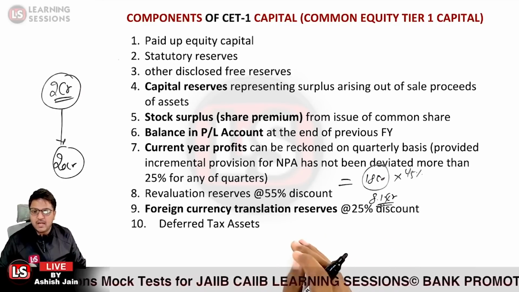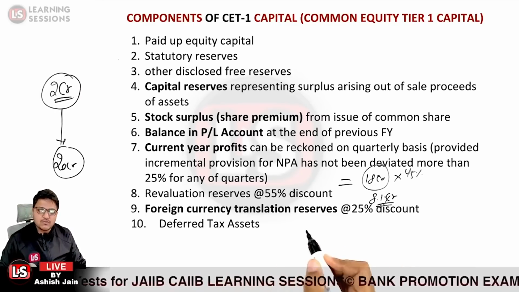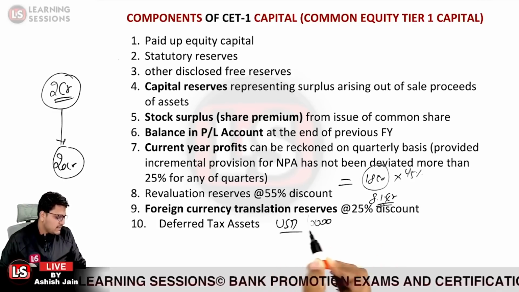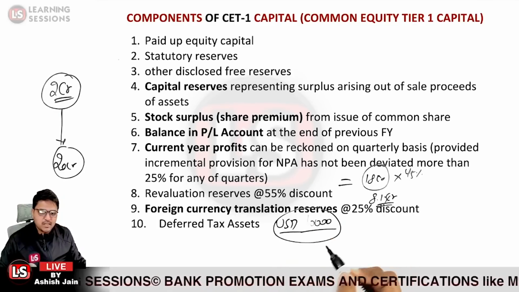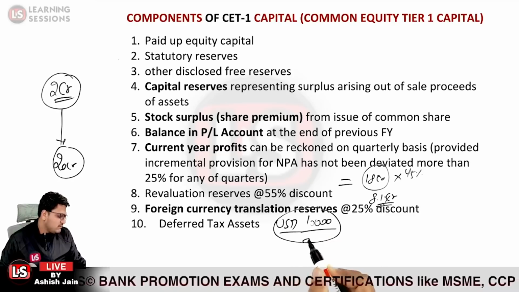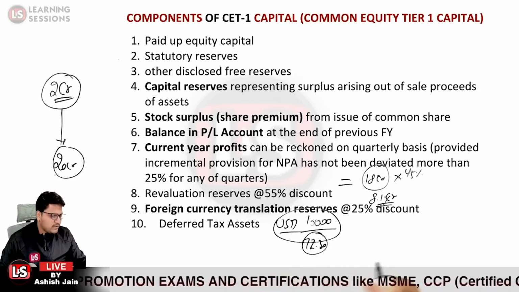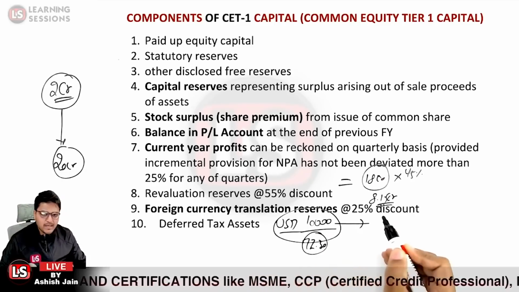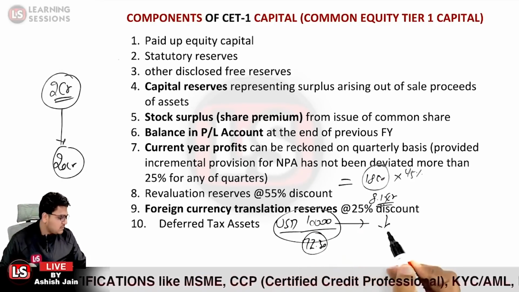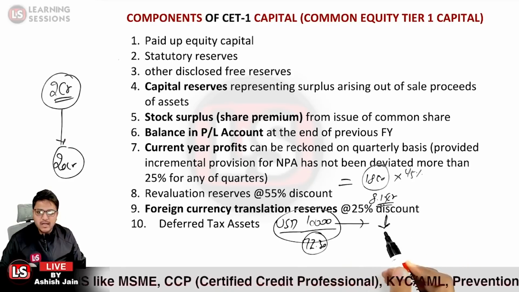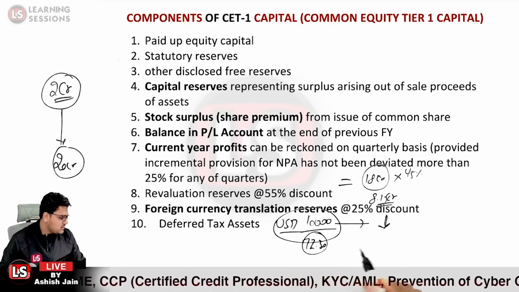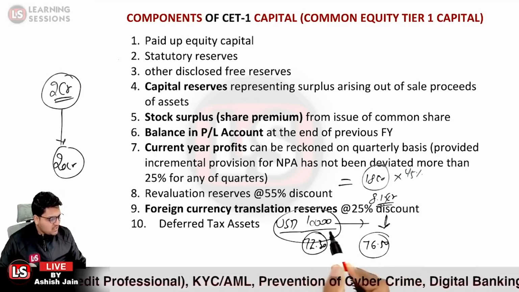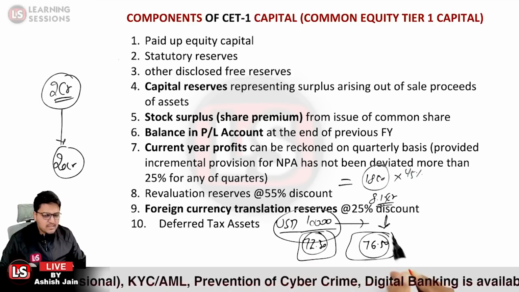Being a bank, I made an investment in foreign currency valued at 10,000 USD. At that instance, when I invested the amount, the value of the USD was 72.30. But now, when I am translating this into my balance sheet, today's value of the USD is 76.50. I purchased at 72.30, but now it is 76.50.